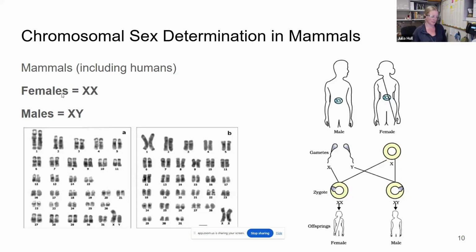Looking at the karyotypes here, in option A, down here the sex chromosomes are an X and a Y. This karyotype came from a biologically male individual. In B, we see an X and an X, so we say this is from a biologically female individual.